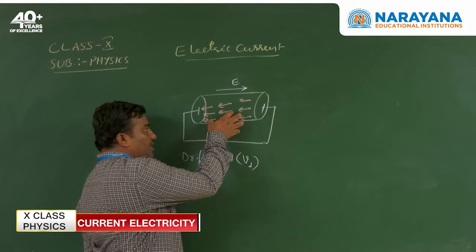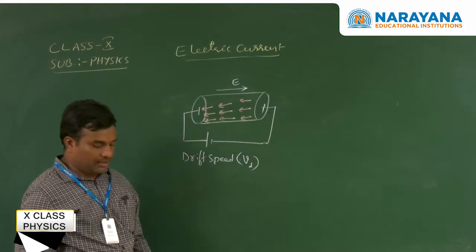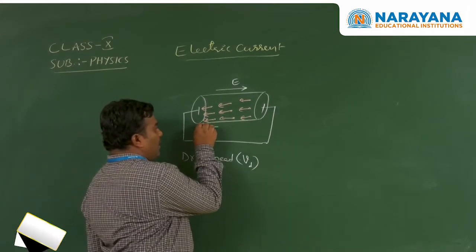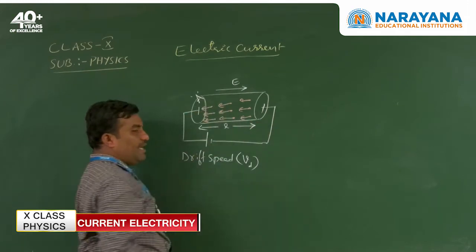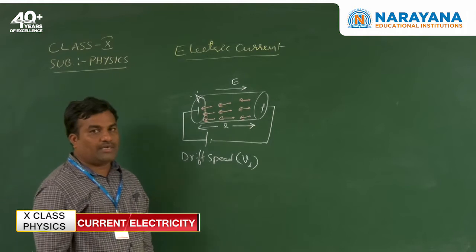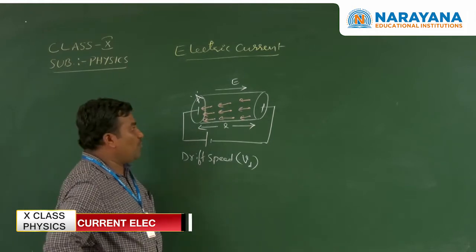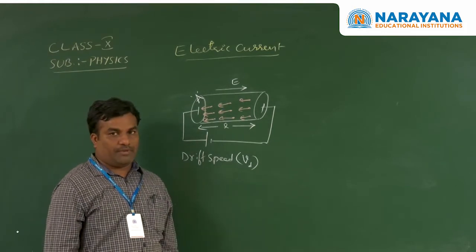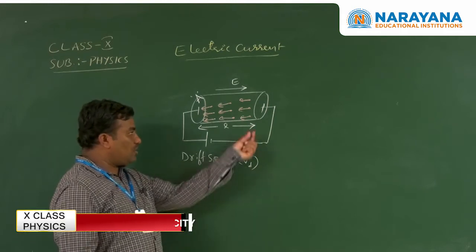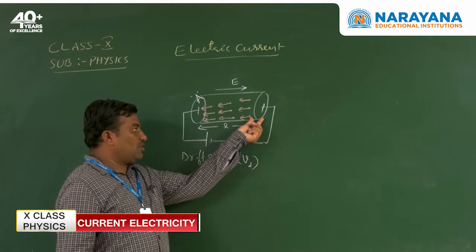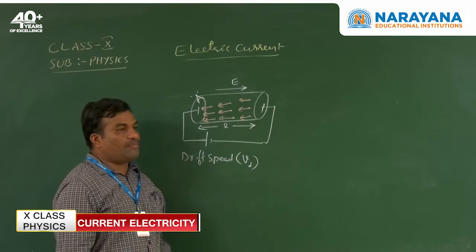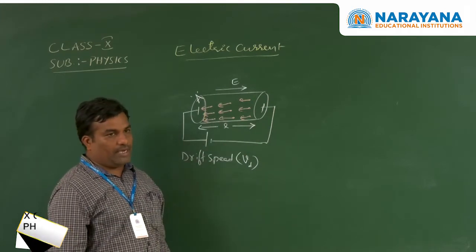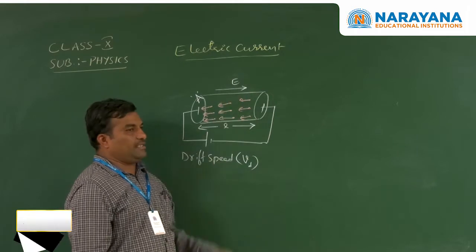So this is the unit area of the cross section of the conductor, and the length of the conductor is L, area of cross section is A. Unit volume of the conductor is V. The charge travels from one end to another end, that is, the L length of the conductor, under the influence of force.